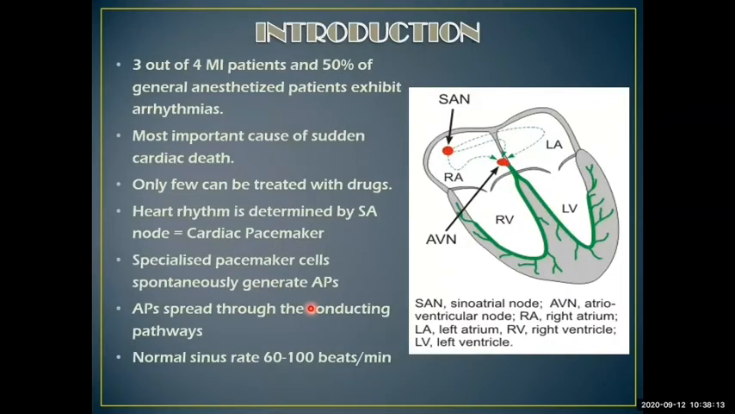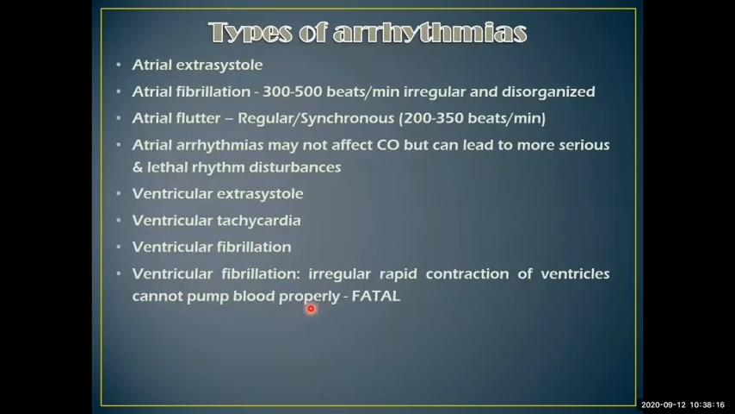Okay, this is all right. Let us discuss types of arrhythmias. Types of arrhythmias include extrasystole. An atrial extrasystole means one more systole happens than normal. In atrial fibrillation, around 300 to 500 beats per minute, an irregular and disorganized rhythm is going to happen. In atrial flutter, it is regular and synchronous, but the heart rate is around 200 to 350 beats per minute, which is very high. And then ventricular extrasystole, tachycardia and fibrillation.